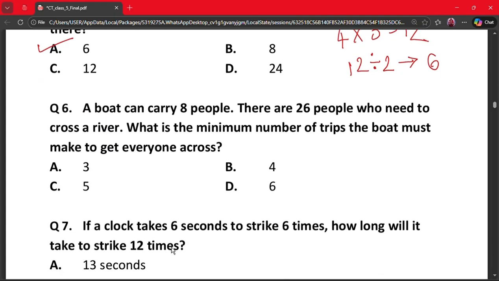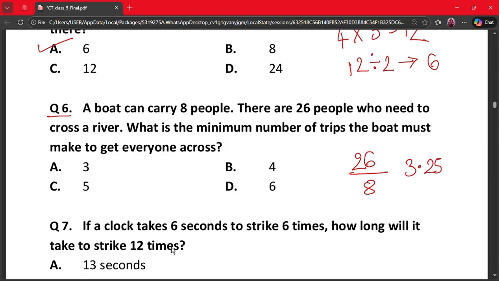Moving on to the next question, that is question number 6. A boat can carry 8 people. There are 26 people who need to cross a river. What is the minimum number of trips the boat must make to get everyone across? A 3, B 4, C 5 and D 6. So each trip carries 8 people. So 26 divided by 8 gives us 3.25.